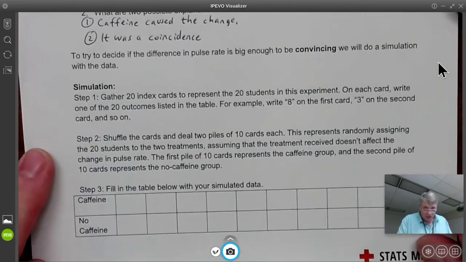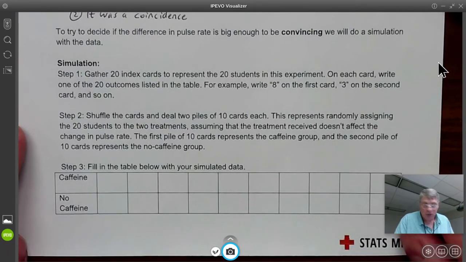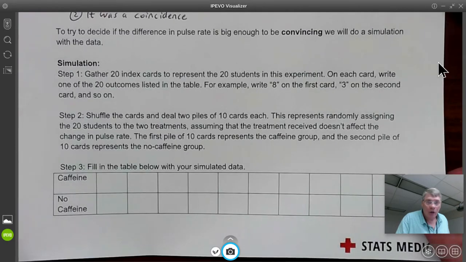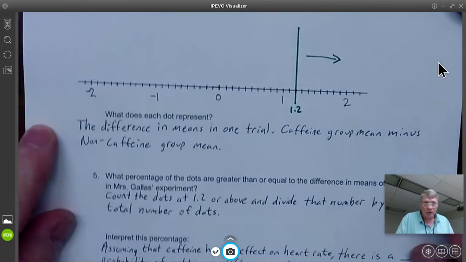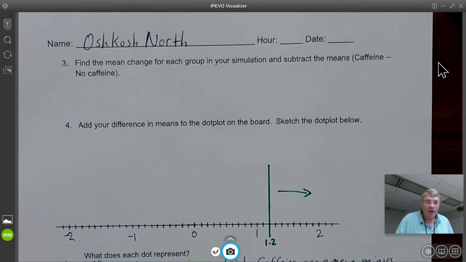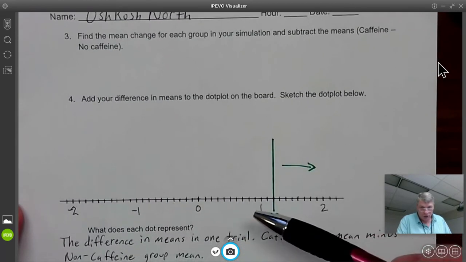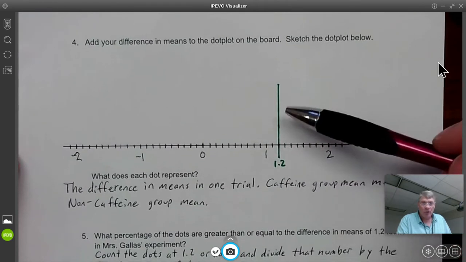All right, at the end of this note page 1, they would like us to do one of these samples in class, which we're not going to be doing for this video. Then they would ask us to find the mean change for each of our students, subtracting and figuring out the mean difference. Then we would add our difference to a dot plot. We would do a simulation and a dot plot. This is just going with that 1.2 that they had.